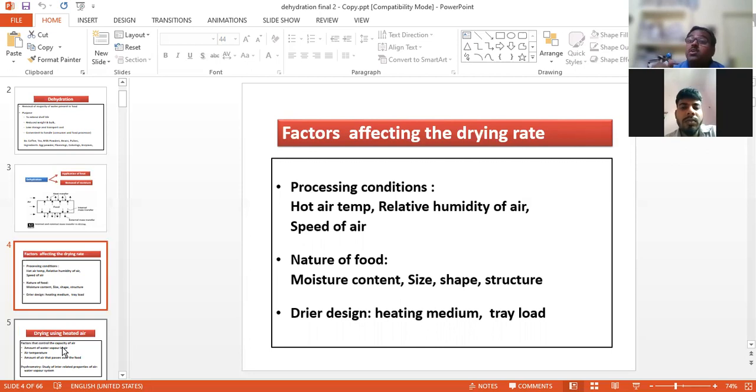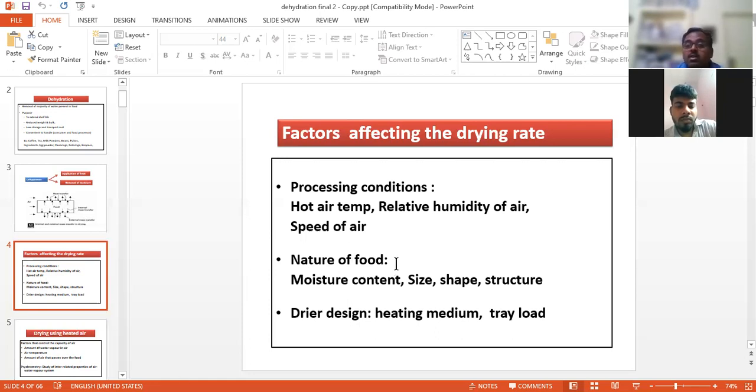Similarly, the relative humidity of the air: if the humidity is more, then the drying condition may vary. Relative humidity also affects the drying rate of the product. Another one is the speed of the air, which also decides the drying rate of the product.